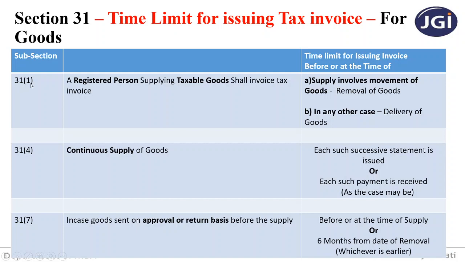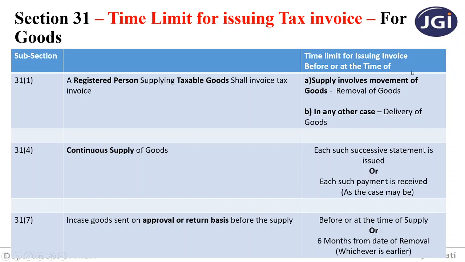Section 31 subsection 1 says that a registered person supplying taxable goods shall issue a tax invoice. Time limit for issuing the tax invoice: before or at the time of. If the supply involves movement of goods, you will issue the tax invoice at the time of removal of goods or before that, and in any other case, at the time of delivery of goods.